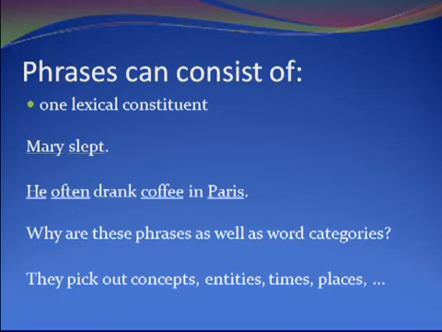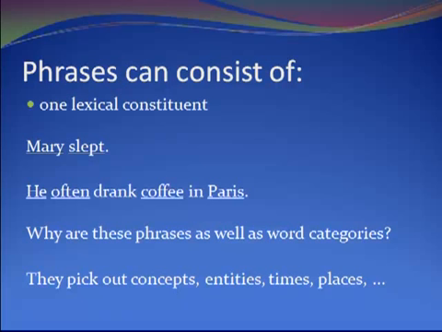Now, phrases can consist of different things, and minimally they can consist of just one lexical constituent, so one lexical category. If you take a sentence like Mary slept, there are 2 words in it, a noun and a verb, and you'll find that you've got 2 phrases.